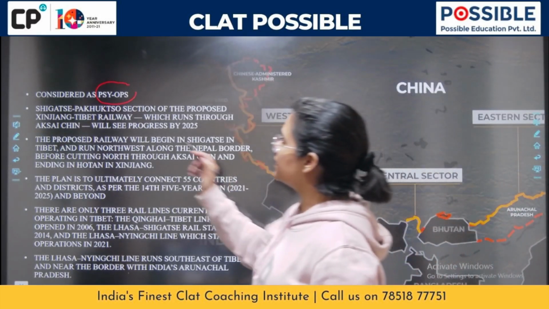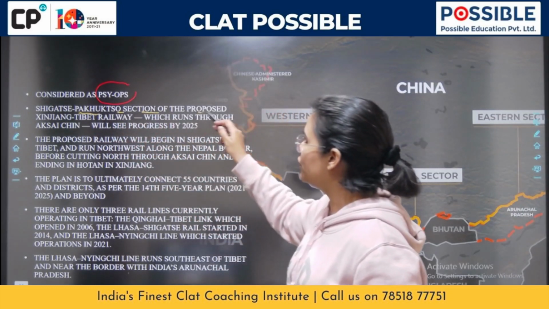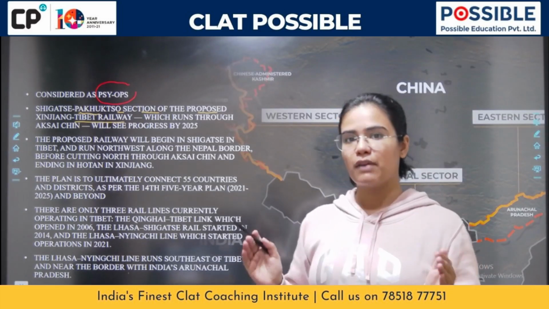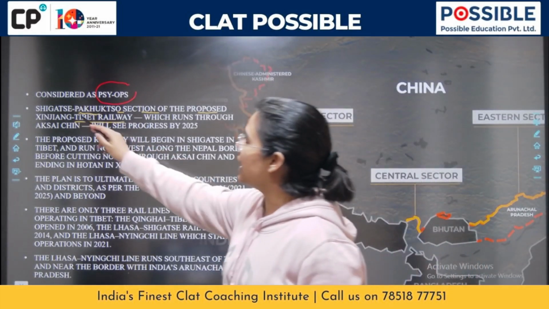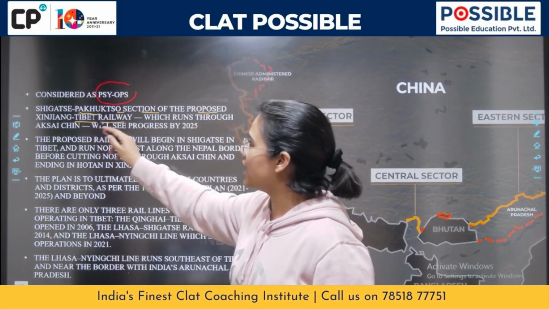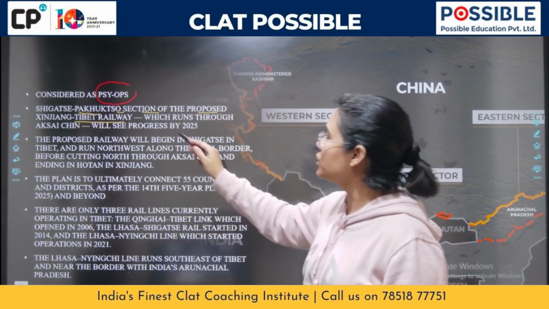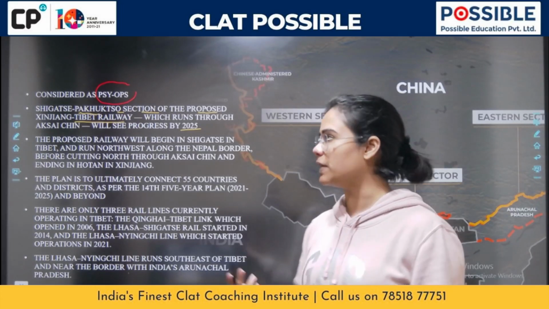So this is the Shigatse Pakutso section of the proposed Xinjiang Tibet Railway. Which section are we talking about when we talk about the Aksai Chin area? This is the Shigatse Pakutso section of the proposed Xinjiang Tibet Railway, which runs through the Aksai Chin and which they have announced that they are going to complete by 2025.